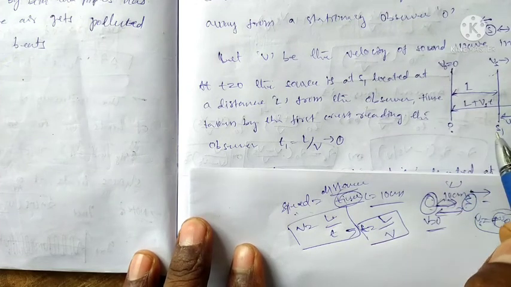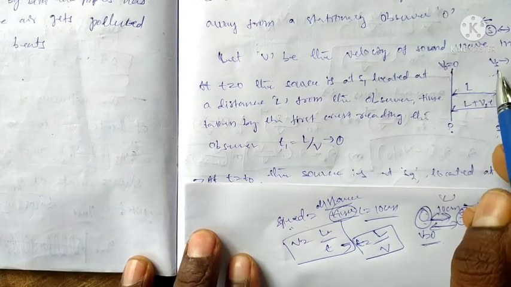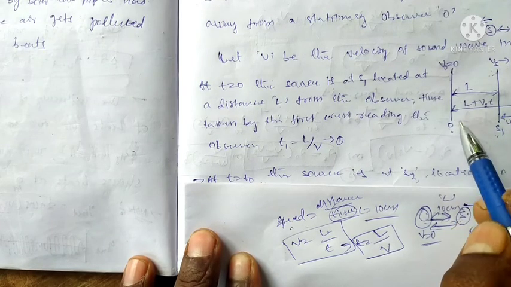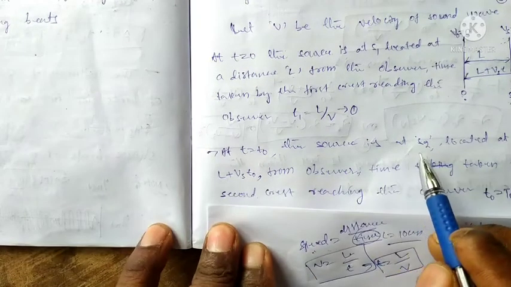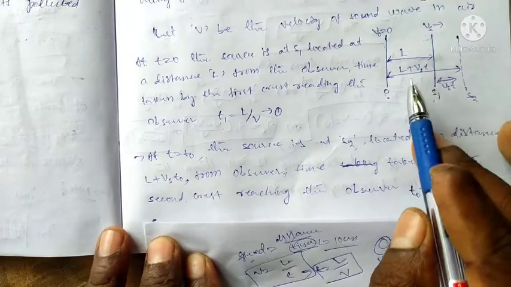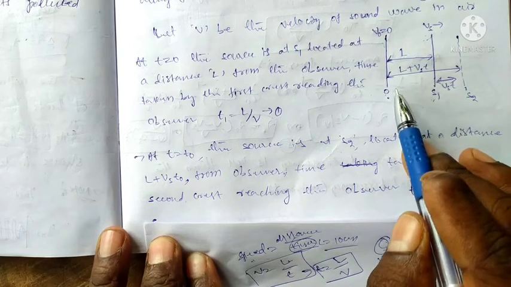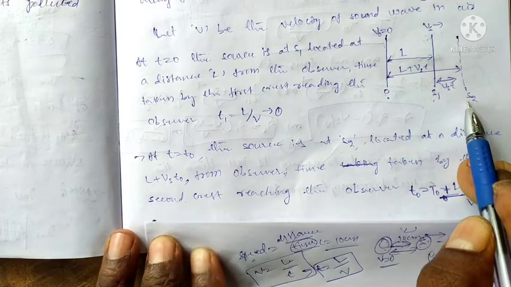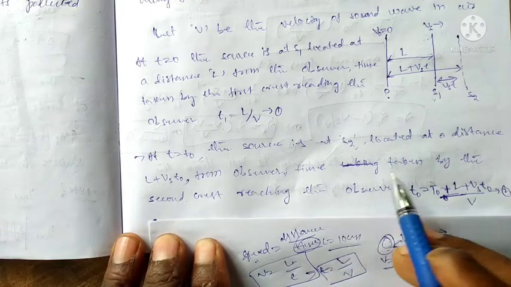Now the source is moving away from the observer. The velocity of the source Vs increases, while the observer is at the rest position. At t equal to 0, the source is at the initial position, and after a certain time it reaches the S2 position, located at some distance from the observer.